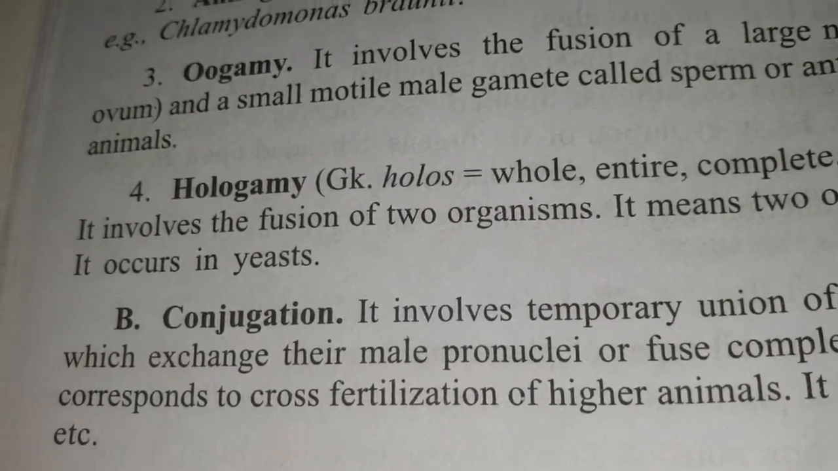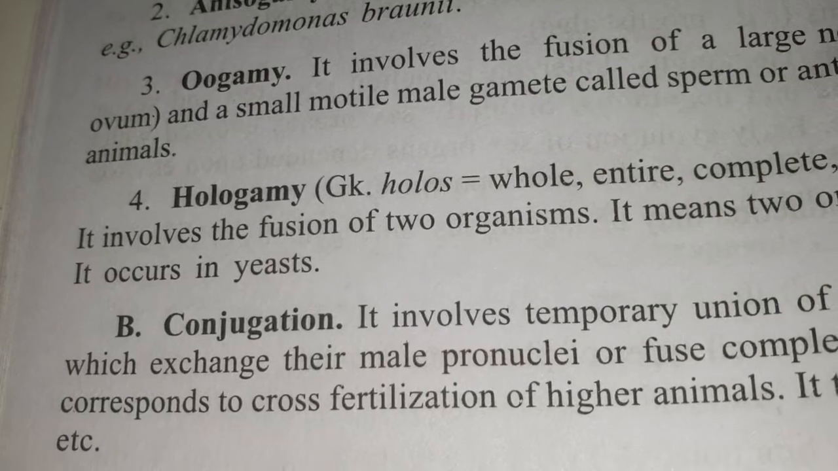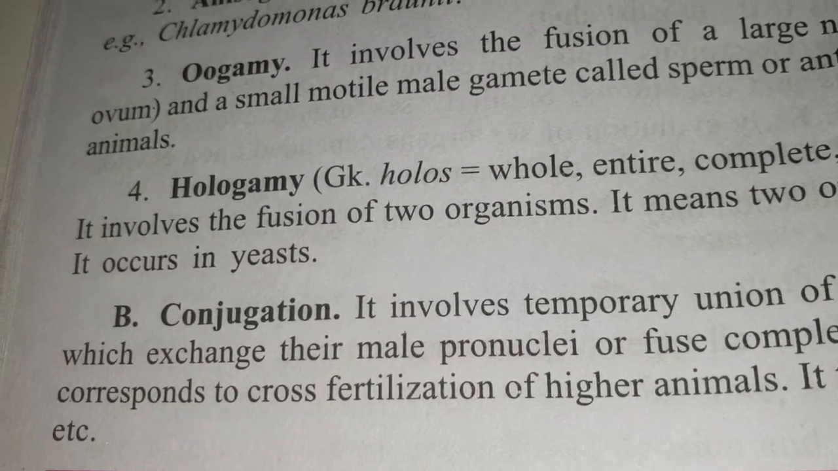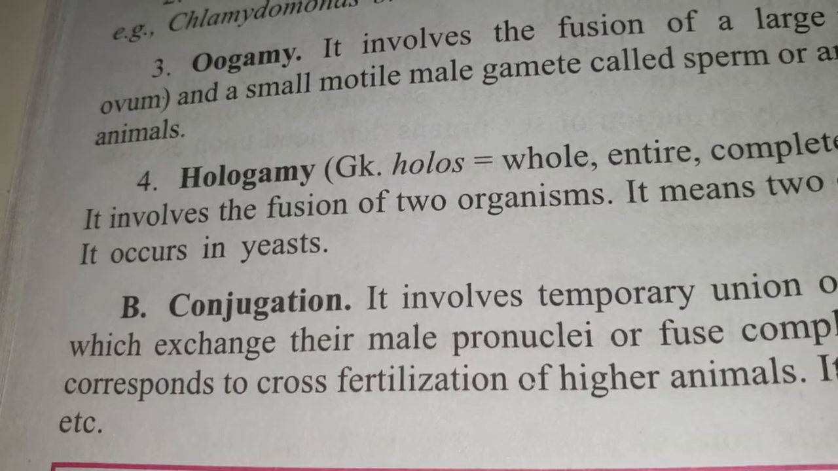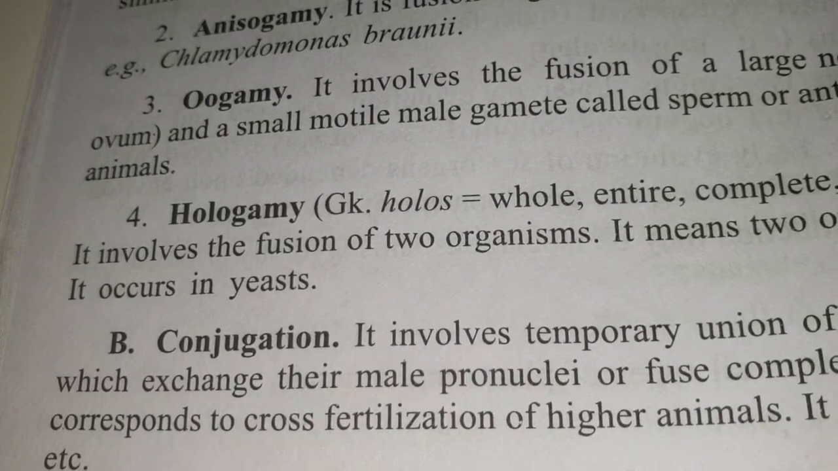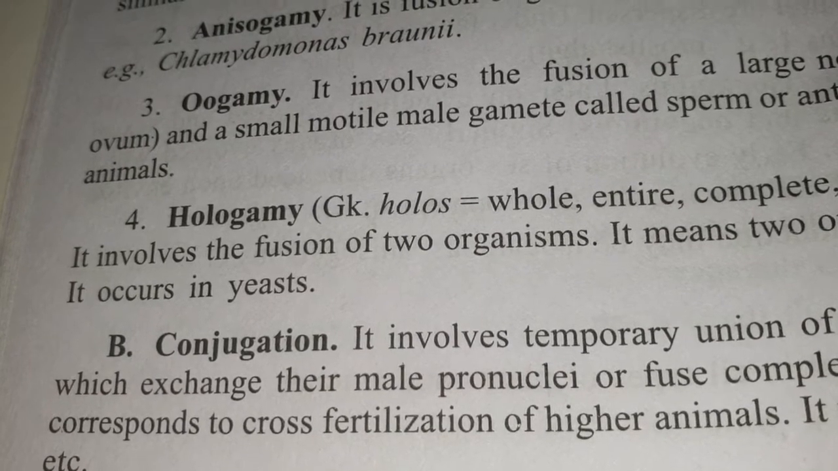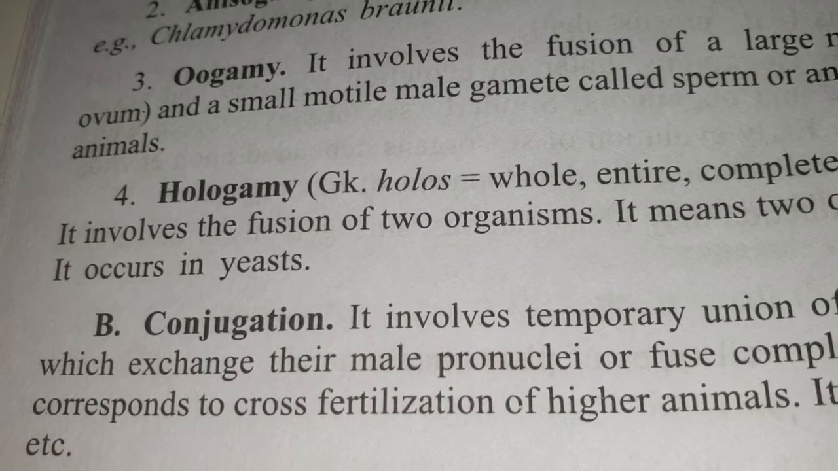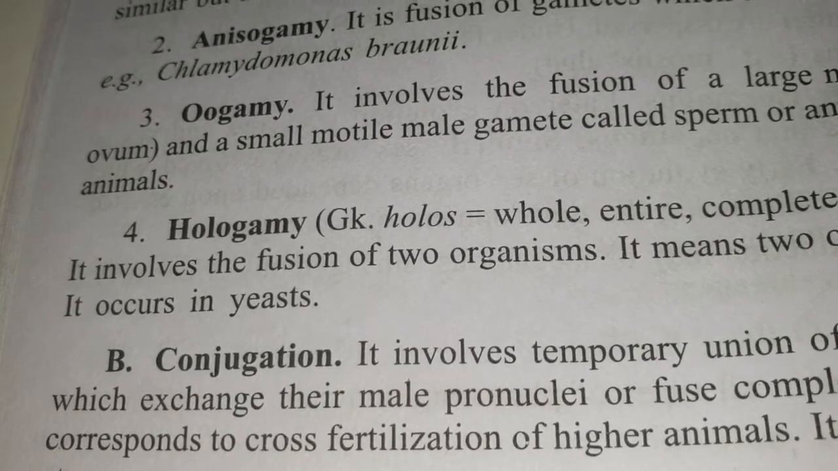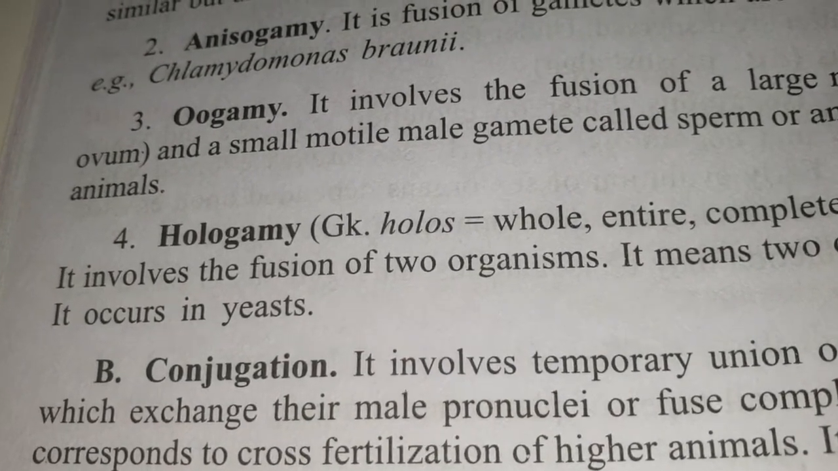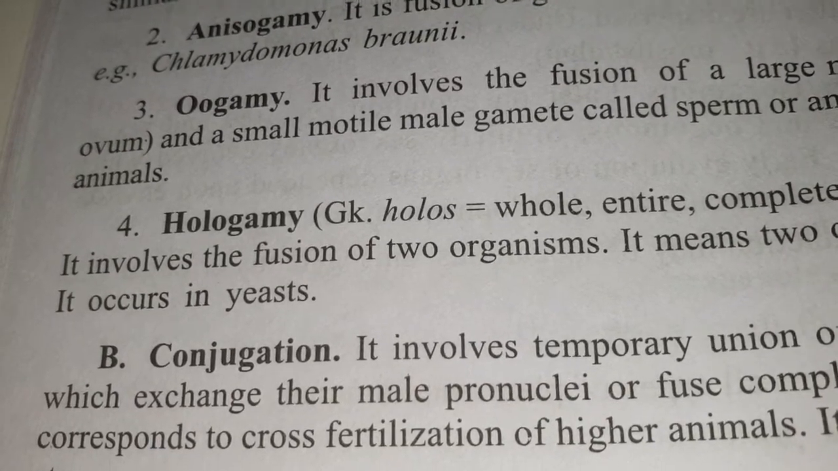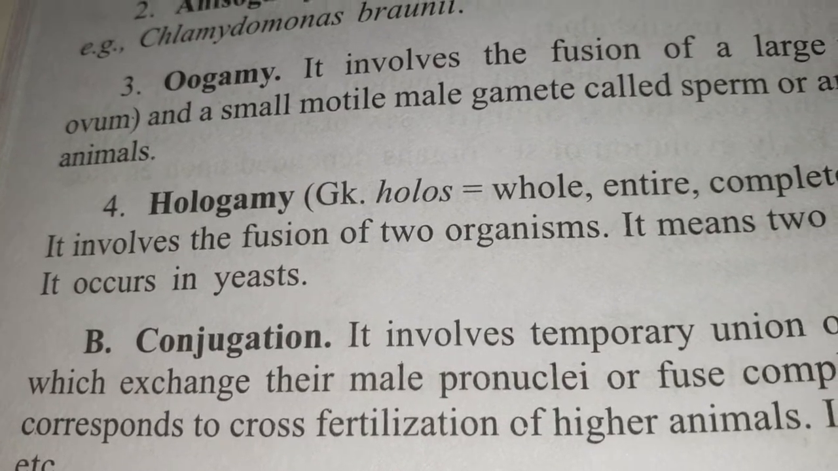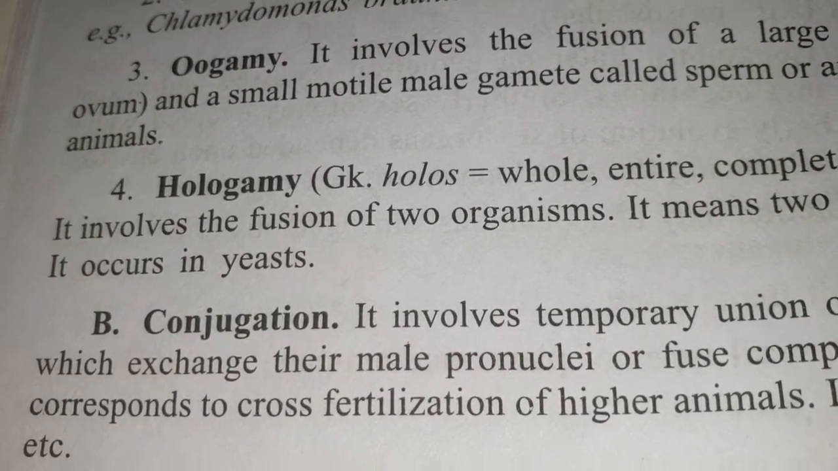So these are the different types of methods of sexual reproduction which occur in different types of organisms. Based on the type of organism, their type of fusing gametes, and their structure of the gametes, it can be of these different types. All of them are important. You have to know which reproduction includes what type of process, and their examples. All these are important.